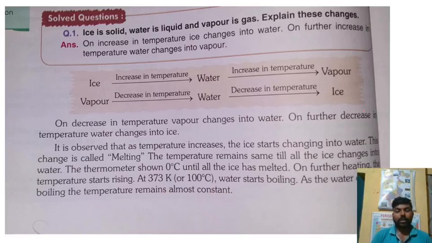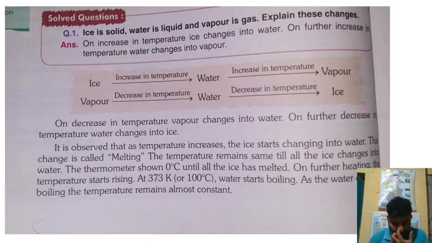Now the next part, one question is there: ice is a solid, water is a liquid, and vapor is a gas. It is a simple question. What is the explanation behind it? Always remember, if we increase the temperature, ice changes to water, which is a liquid, and on further increase of the temperature, water changes to vapor. So it is just interchanging the states of matter, and that is the explanation. I hope you understand how to answer this type of question.